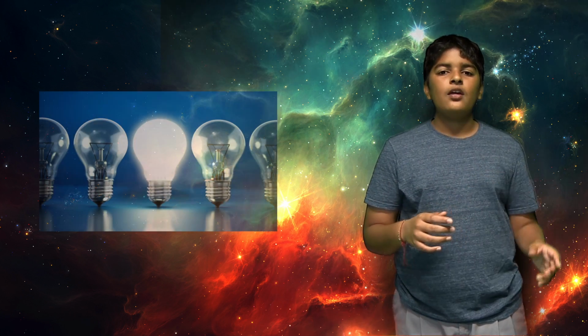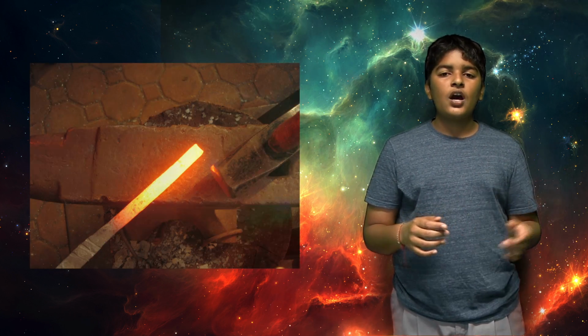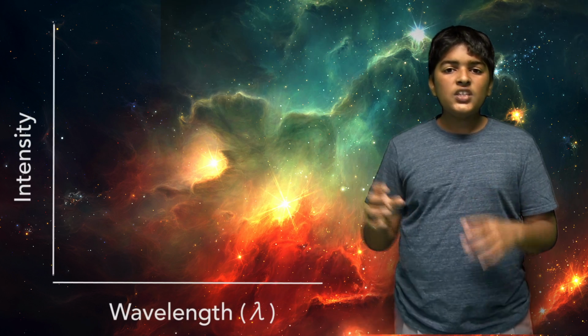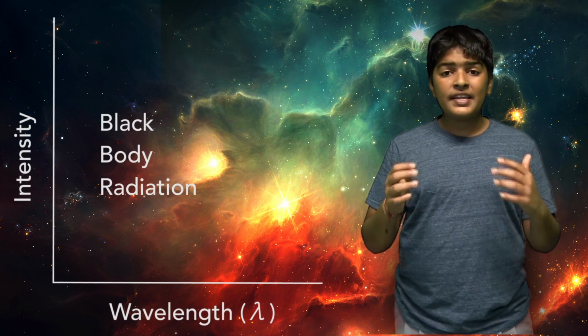Firstly, let's talk about light. What is light and why does it glow the color that it does when something is heated? Well, these were the questions that scientists were asking in the late 19th century and early 20th century. So in order to find the answer to this, scientists mapped the wavelength of light against the intensity of the light. Now this was done in something called black body radiation.